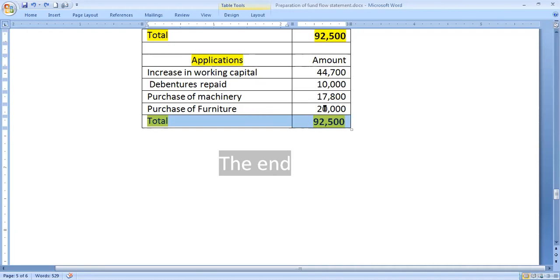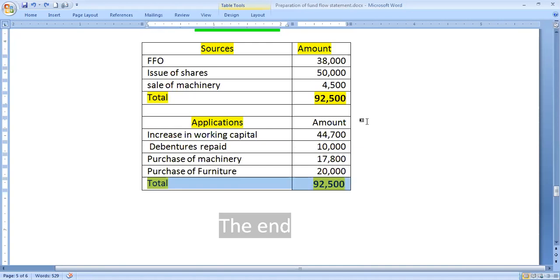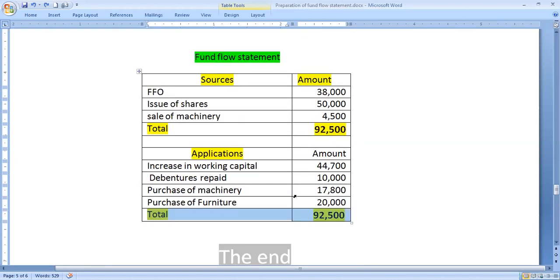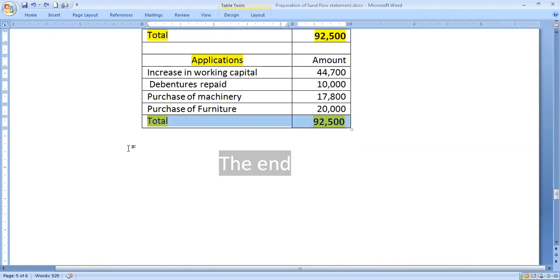20,000 rupees was used to buy furniture. So this statement specifically says how the fund is generated by the business concern. A fund of 92,500 is received by the business concern, and the same amount is spent on various purposes like investing in working capital 44,700, debenture amount repaid 10,000, machinery purchase 17,800 rupees and purchase of furniture 20,000. By looking at this fund flow statement, the sources and applications, management can take various managerial decisions. Thank you.